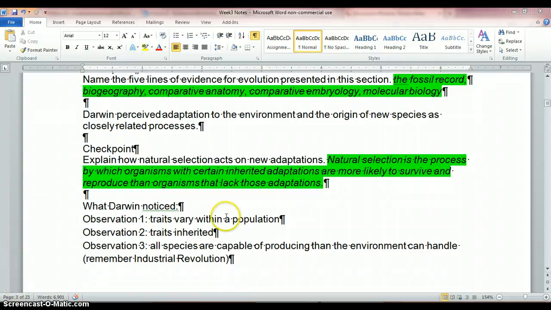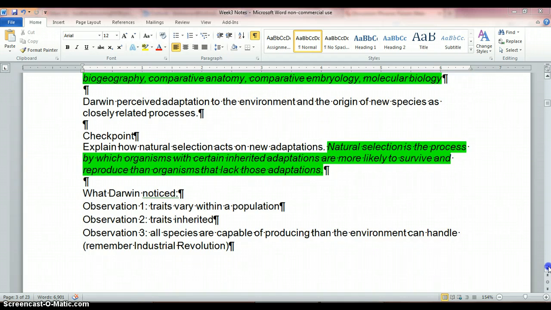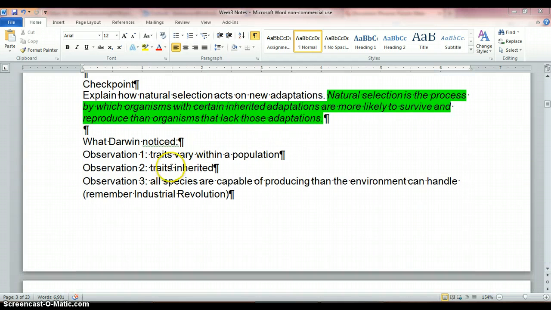Okay, so Darwin perceived adaptation to the environment and the origin of new species as closely related processes. What Darwin noticed, he took three really important observations, right? First observation, traits vary within a population. So everyone doesn't have the same hair color, right? Second, traits are inherited. Like we talked about last week, if everybody's blonde, it's really unlikely that a dark-haired child is going to show up.